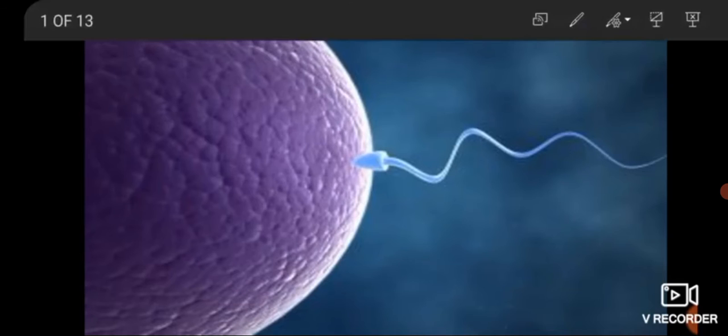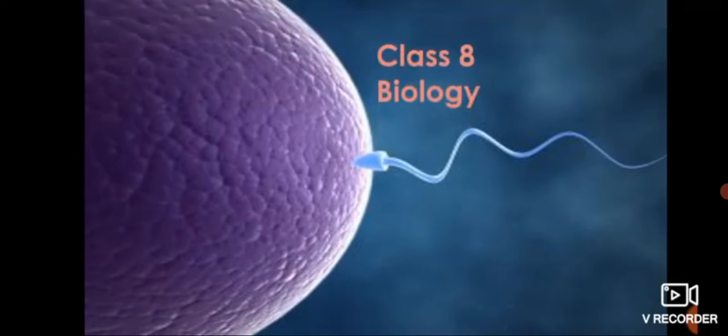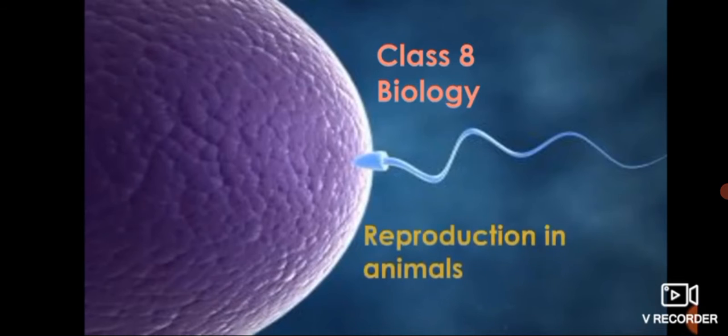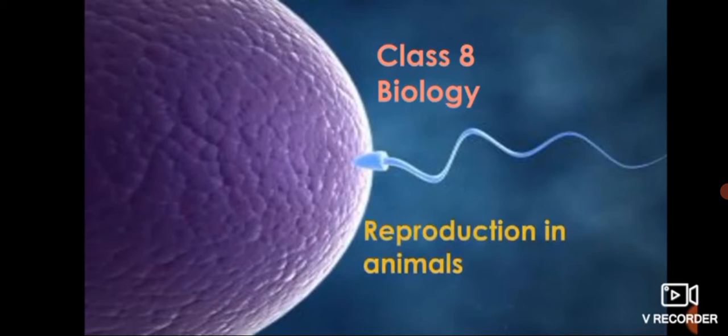We are learning class 8 biology. In that, we are learning chapter number 9, that is reproduction in animals. Right, dear students? In our previous video, we had seen the introduction of this chapter. What is reproduction? That also we had seen, that reproduction, that making again something or making a copy of anything, that is called reproduction. Also in our previous video, we did one activity, the different names of the particular animal babies, that we had seen.